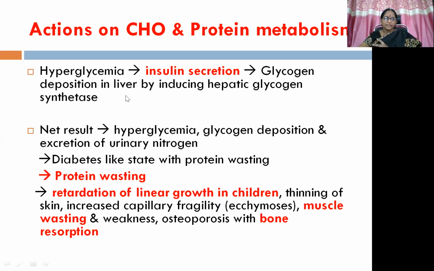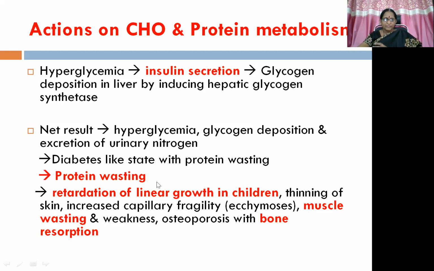Then because of the increased glucose synthesis, there is a possibility of hyperglycemic states, which can stimulate insulin secretion. But there is glycogen deposition in the liver by inducing hepatic glycogen synthetase. So the net result that we can see at this stage is hyperglycemia, glycogen deposition after insulin secretion, and excretion of urinary nitrogen. So the patient will exhibit manifestations like a diabetes-like state with protein wasting because of the protein catabolic action on the protein metabolism.